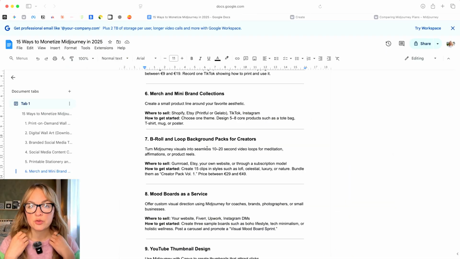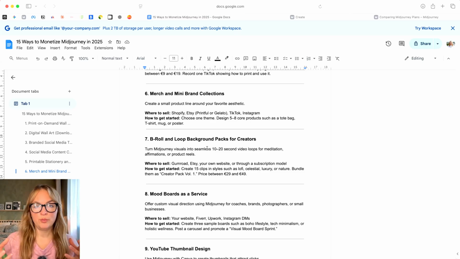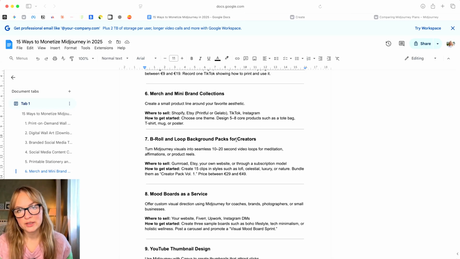So another potential way to monetize is building smaller merch or mini brand collections. If you already have a brand, or if you're consulting a brand, or if you want to start a brand, you can create a mini drop of 5-8 different core products, right? On a certain topic with a certain aesthetic. It could be a mug, it could be a blanket, it could be a poster. So it's a combination, but something that ties it all together. And you can again sell it with the help of a print on demand provider, on Etsy, on your own Shopify store, on TikTok, Instagram. You can just create something of your own that is the physical reflection of your brand, let's say.